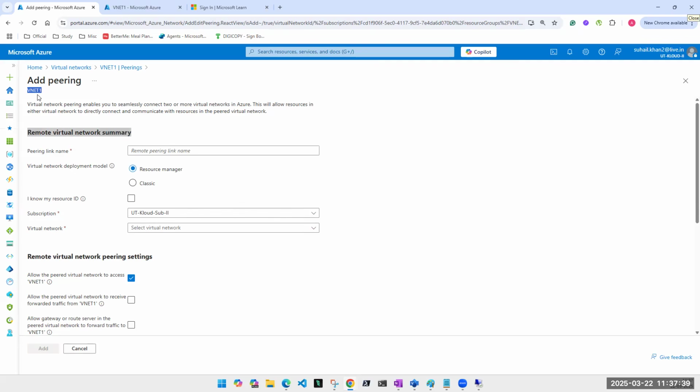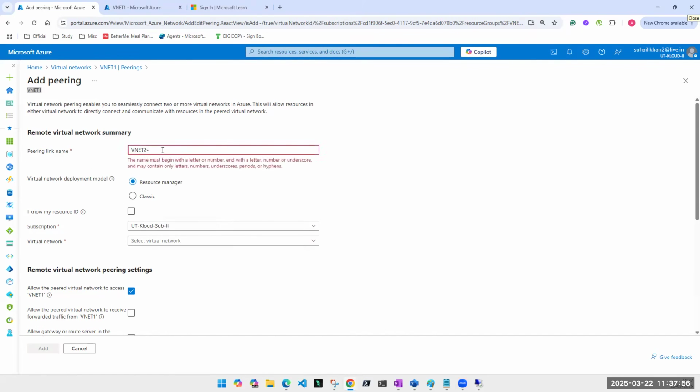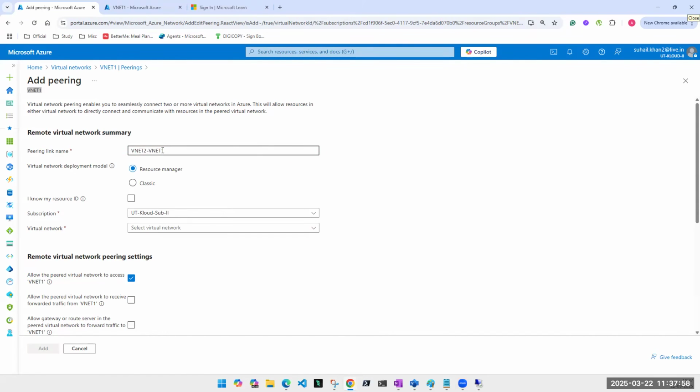So which is my remote virtual network? VNet 2. VNet 1 is the place where I clicked and came here. So VNet 2. Peering name can be anything, by the way. VNet 2 to VNet 1.